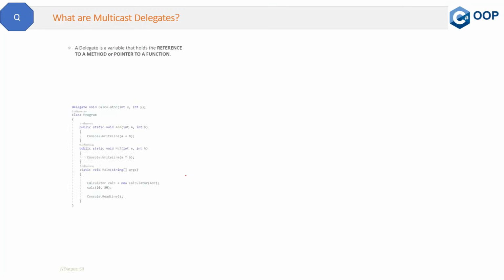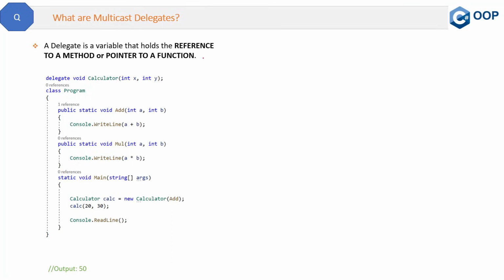So what is a delegate? A delegate is a variable that holds the reference to a method, or you can say it's a pointer to a function. In the code, we have two methods, add and multiply, which have the same signature. Now we can declare a wrapper over them, which is a delegate, like this. In order to use that delegate, we create an instance of the calculator delegate and pass the method as the parameter inside the delegate. That's how we use the delegate.